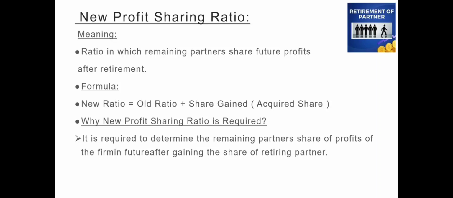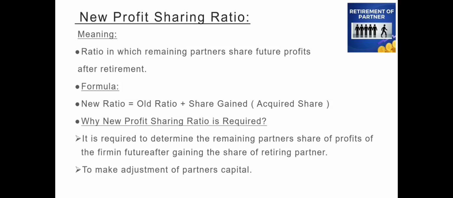For that, we need to calculate the new profit sharing ratio. And also, to make adjustments of partners' capital, we need to calculate the new profit sharing ratio. So this is the need to calculate new profit sharing ratio when a partner retires from a firm.